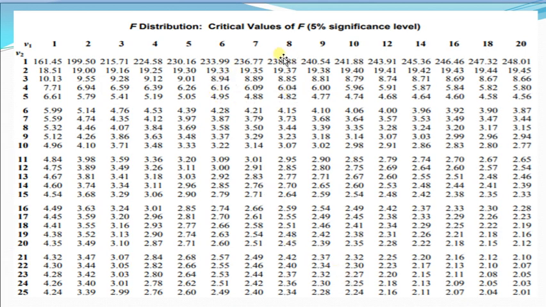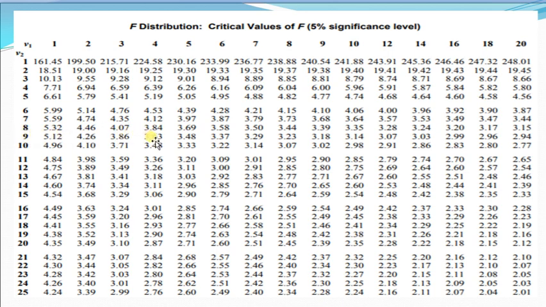This is the table value of F at 5% level of significance. These are the numerator degrees of freedom and these are the denominator degrees of freedom. If n1 is equal to 5 and n2 is equal to 10, then n1 minus 1 is 4, and n2 minus 1 is 9.